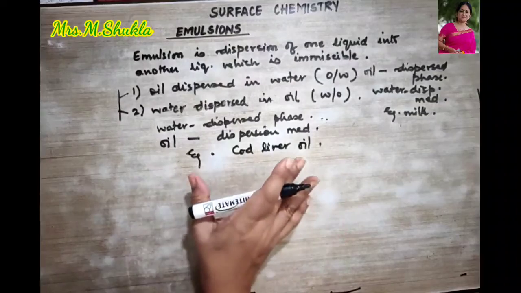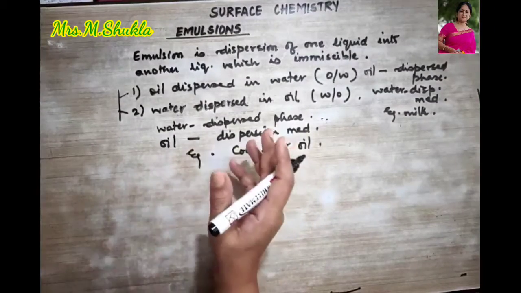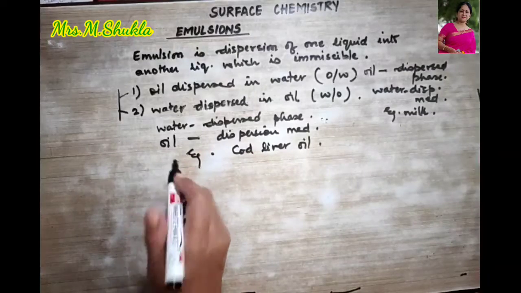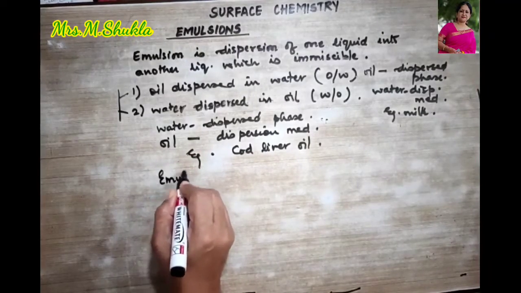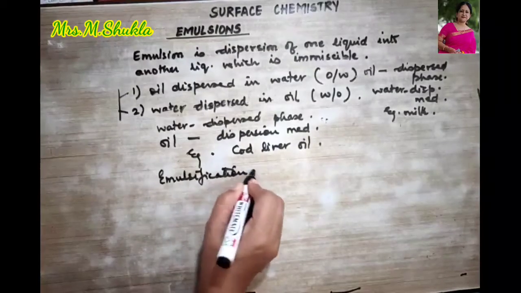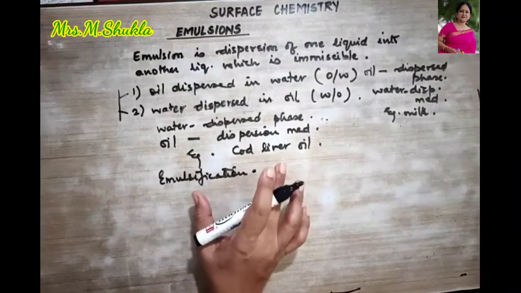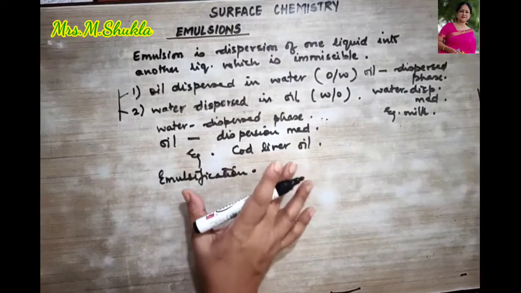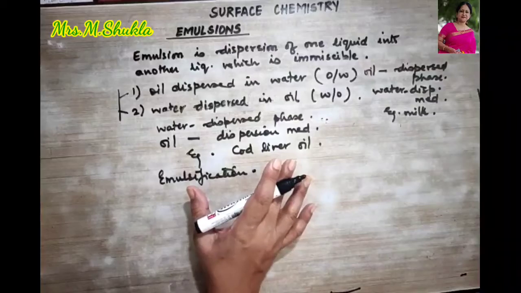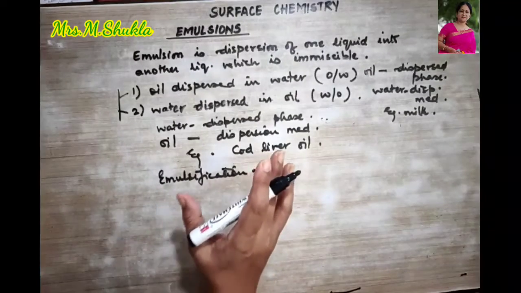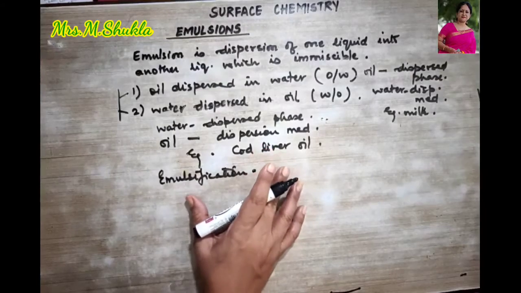These emulsions are prepared by emulsification. What is emulsification? The process of preparing emulsions is termed emulsification. This process involves vigorous mixing of the two liquids at high speed, using a mixing machine in the presence of an emulsifier.